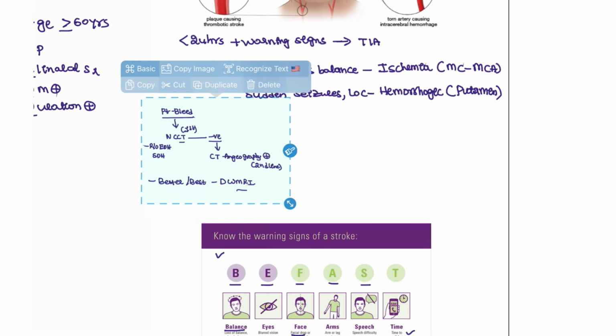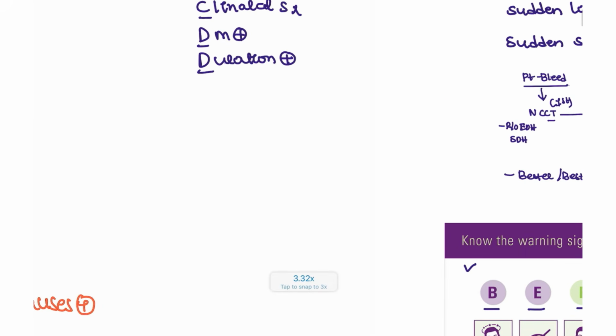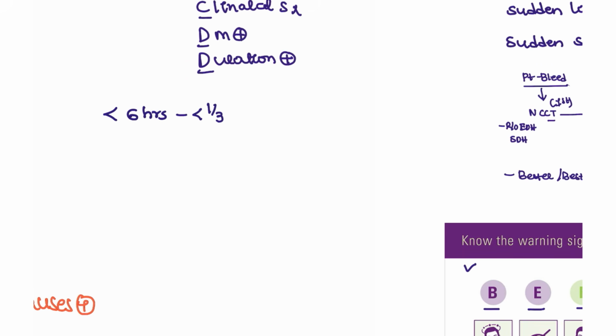The treatment of these patients also depends on the time because we're stressing the timing itself. Let's see what the time is. Let's say the patient presents at our hospital in less than 6 hours. For this patient, what can we do? If the patient is involving only one third of the MCA territory in the brain, we can go for the treatment of mechanical thrombectomy.